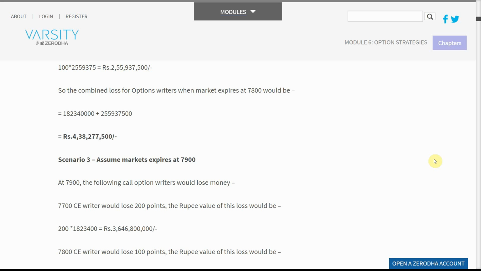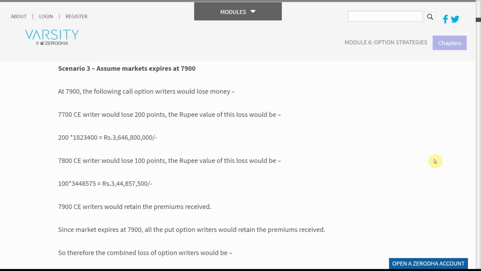Scenario 3: assume the market expires at 7,900. At 7,900, the following call option writers would lose money. 7,700 CE writer would lose 200 points. The rupee value of this loss would be 200 * 1,823,400 = 364,680,000 rupees.